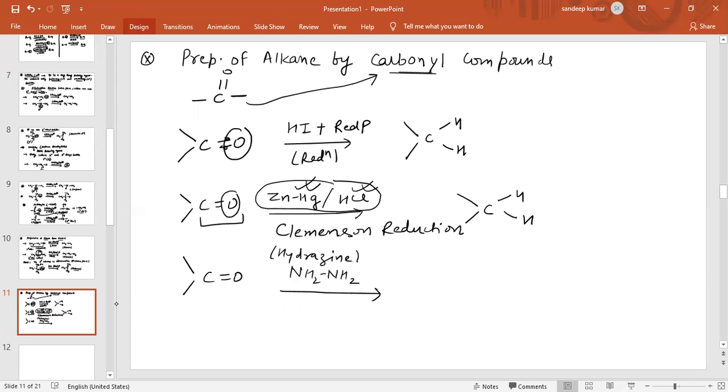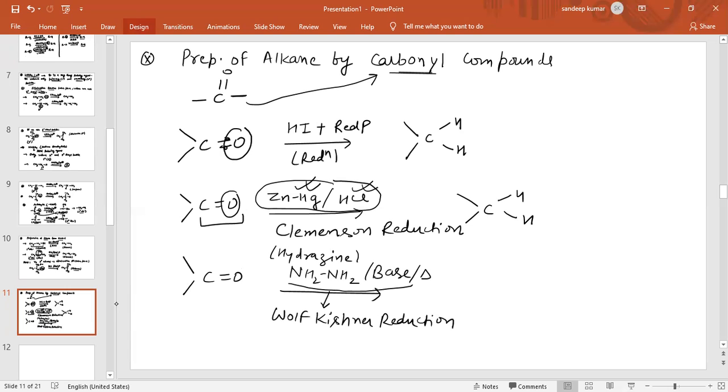When we use hydrazine in presence of base and heat, this reaction is called Wolff-Kishner reduction.